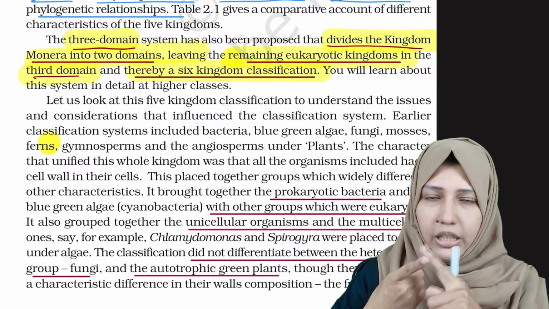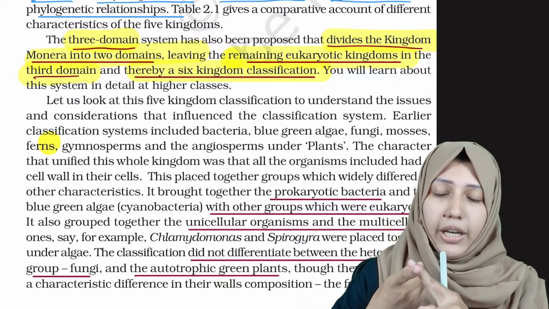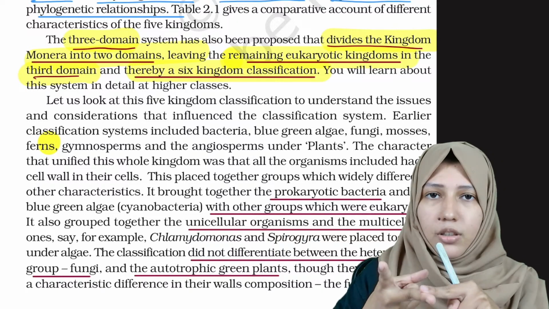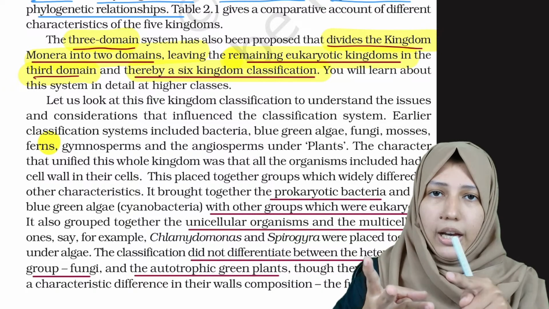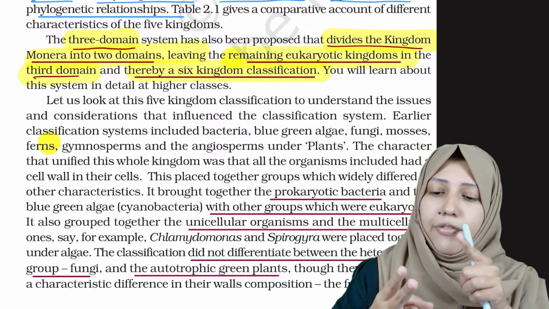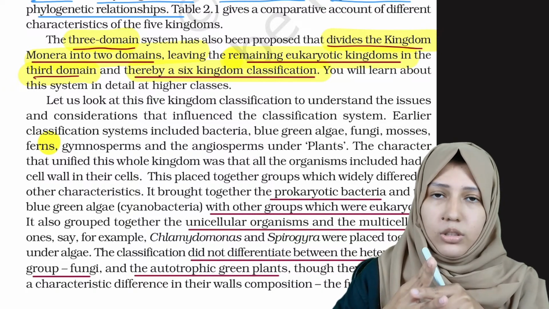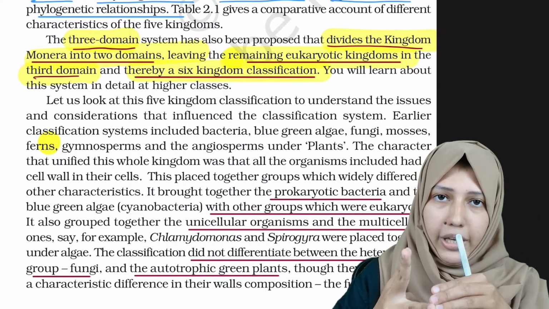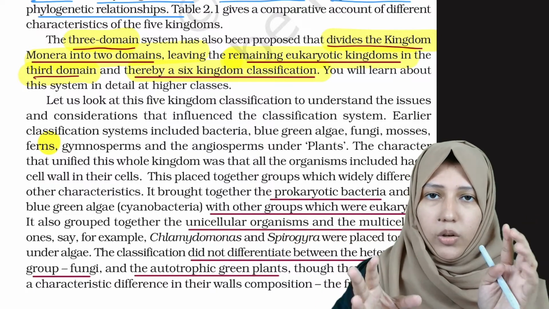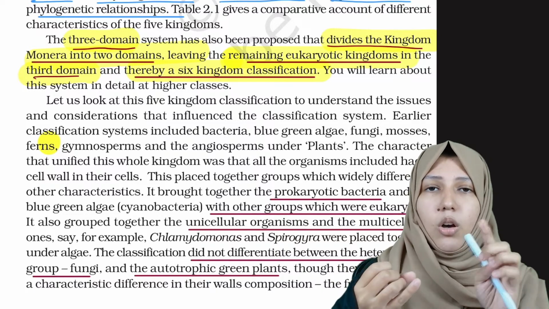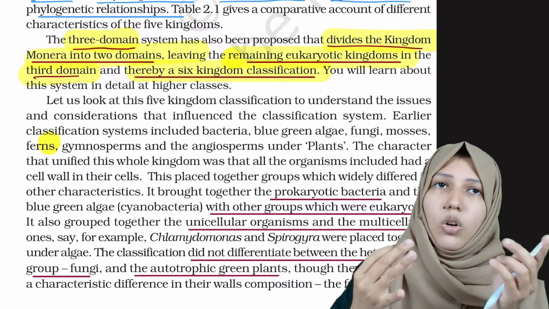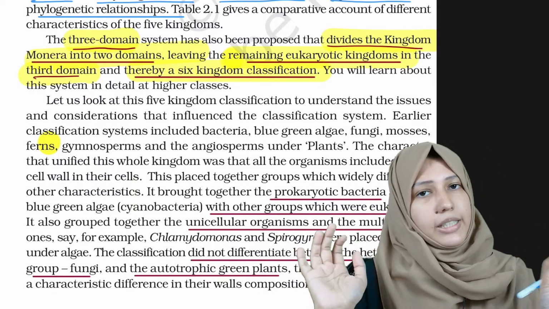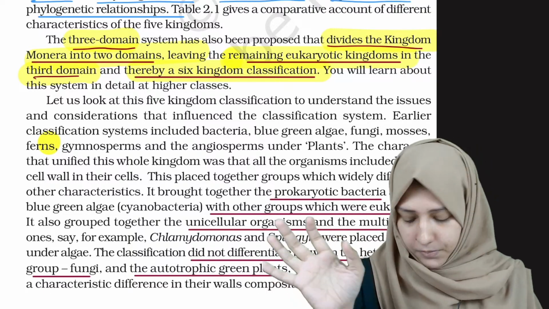The first 2 domains were prokaryotes, part of Monera, and the 3rd domain was all the other 4 kingdoms, which are eukaryotic. So all the eukaryotes belonged to the 3rd domain, and all the prokaryotes were divided into 2 domains. Clear?